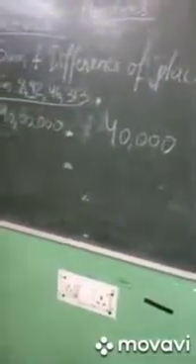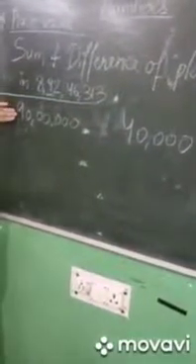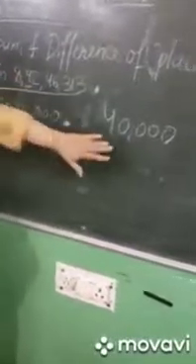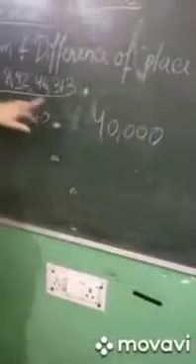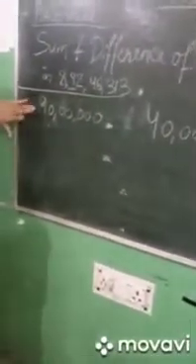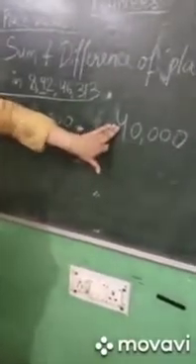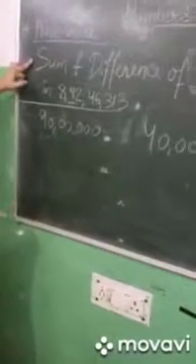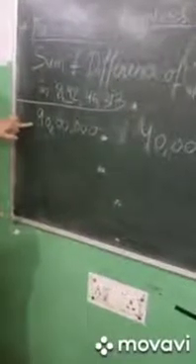So 90 lakh is the place value of 9 in this number, and 40,000 is the place value of 4 in this number. What do we have? Place value of 9 and place value of 4 with us. And the next step is to find the sum and difference. It's very easy to find the sum and difference of two numbers.